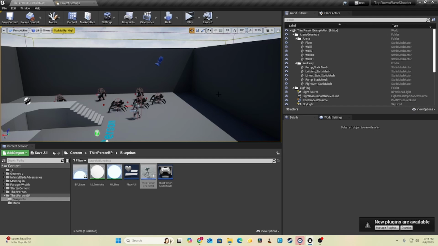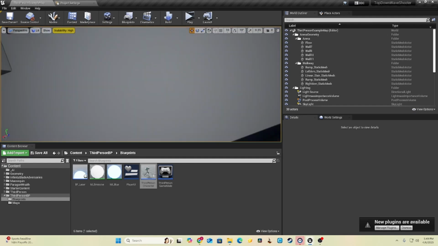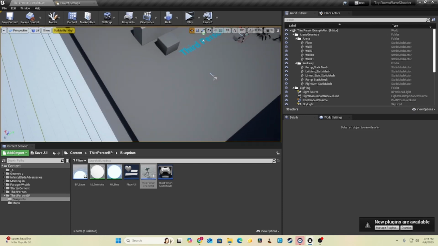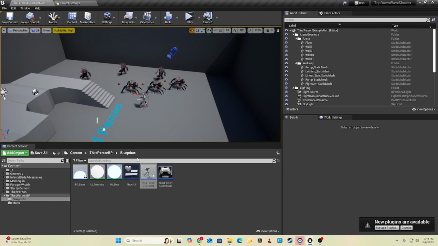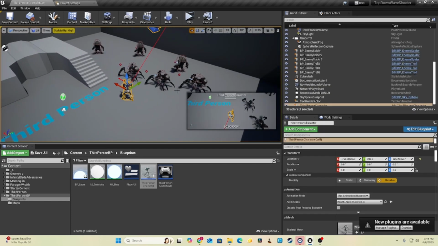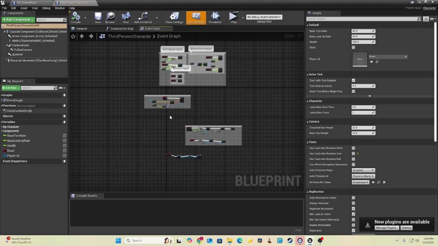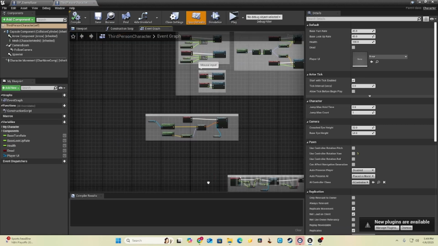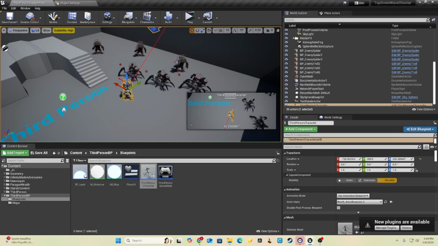A lot of my games back then were made in Unreal Engine 4, so for some reason when I open up my old Unreal Engine 4 projects, it's very buggy. I don't know if it's just not supported anymore, but you can see the camera is very broken. But anyhow, how this really worked is we had a third-person template, but I made him have a top-down camera and movement, a basic damage system, and he shoots a projectile.